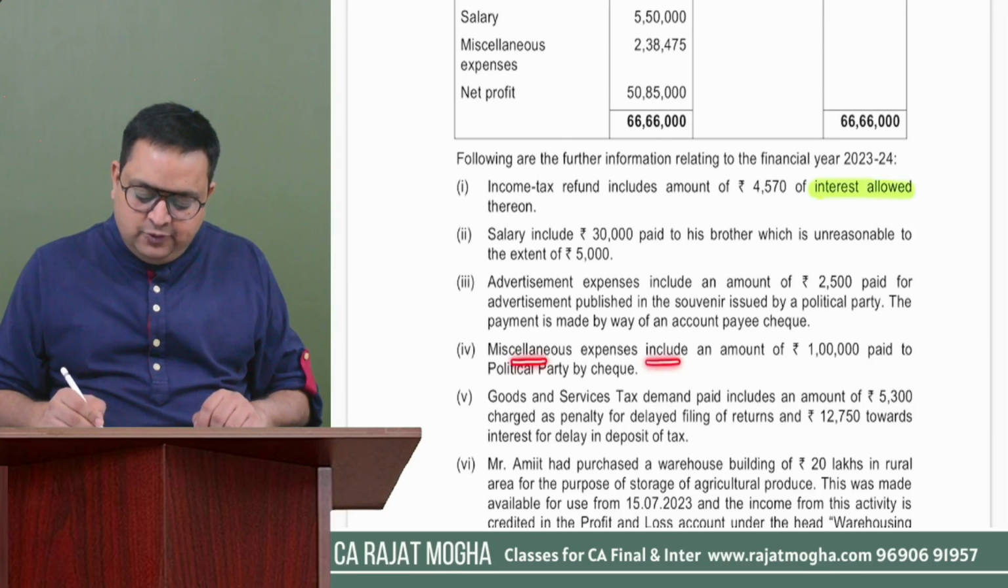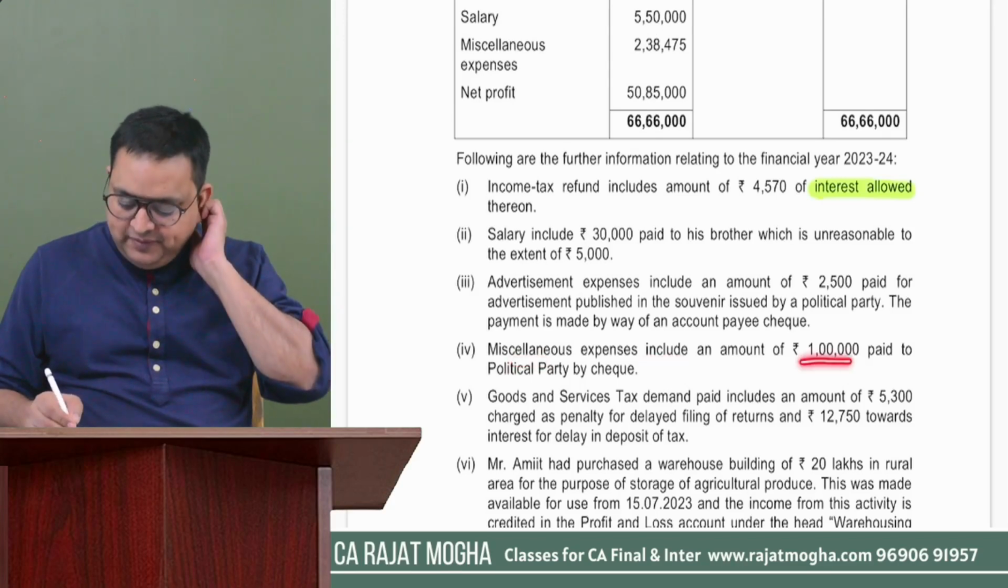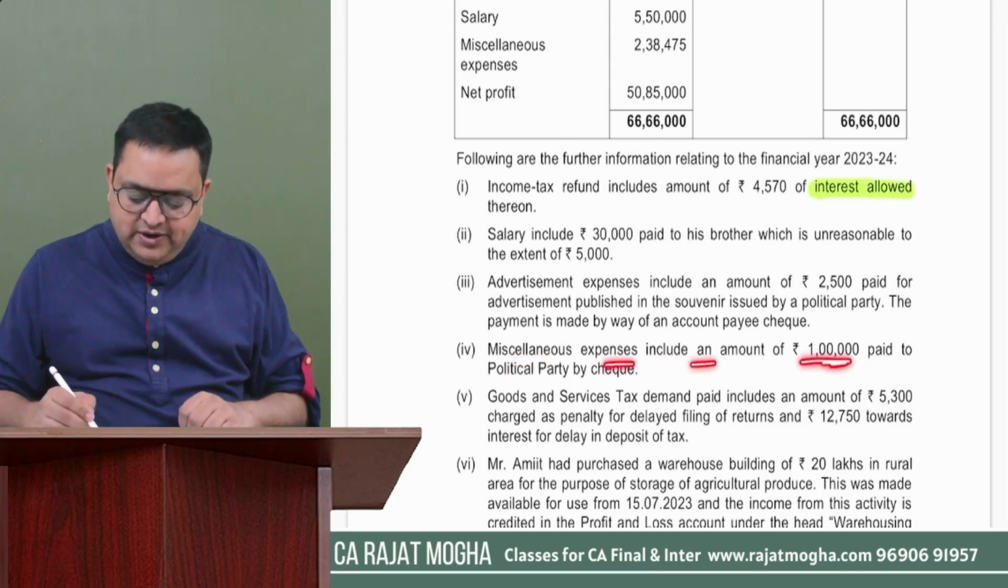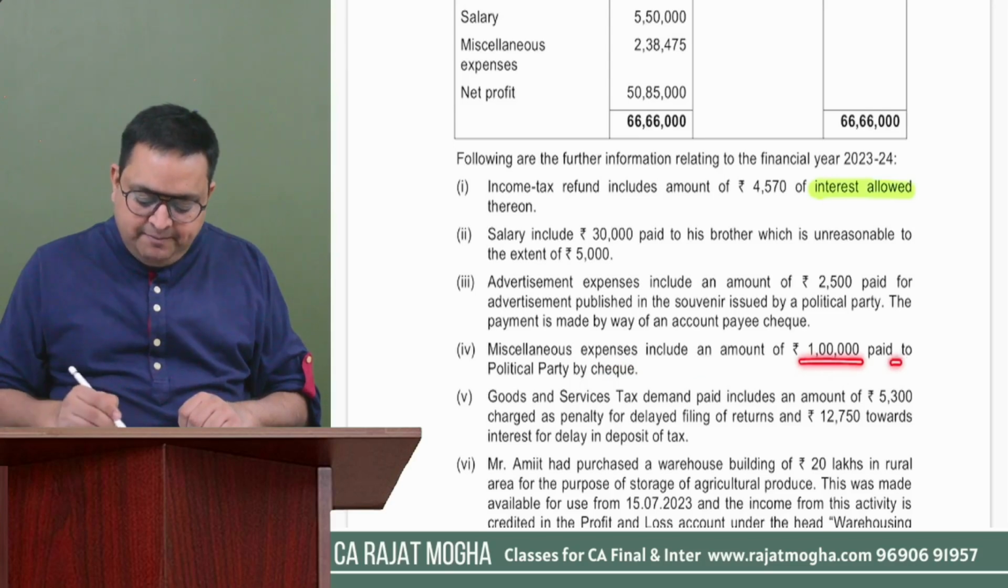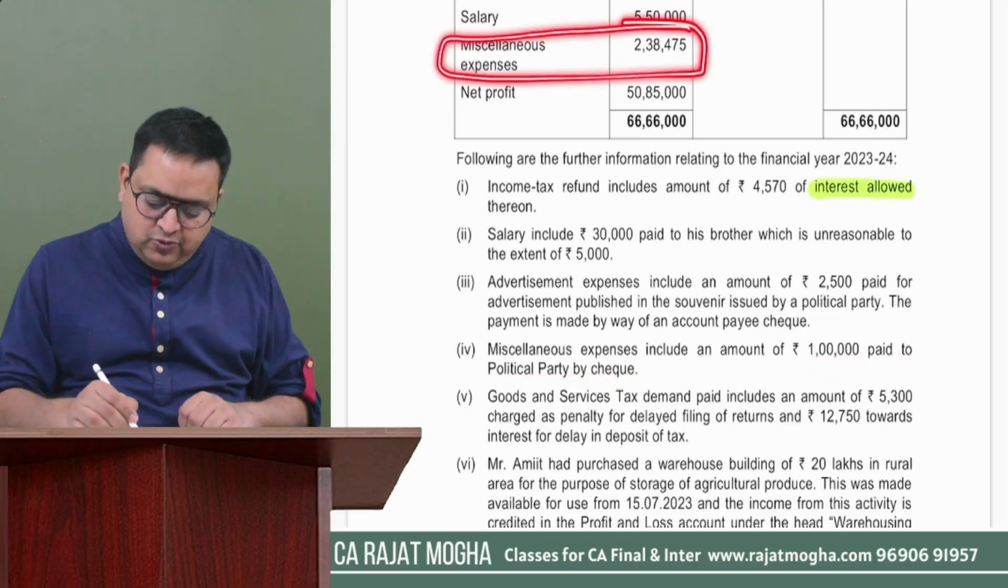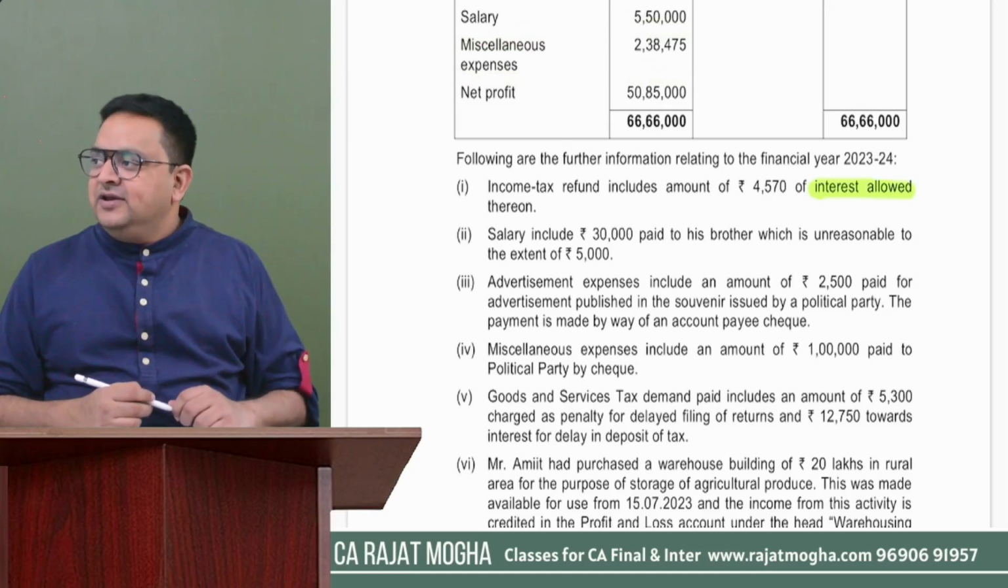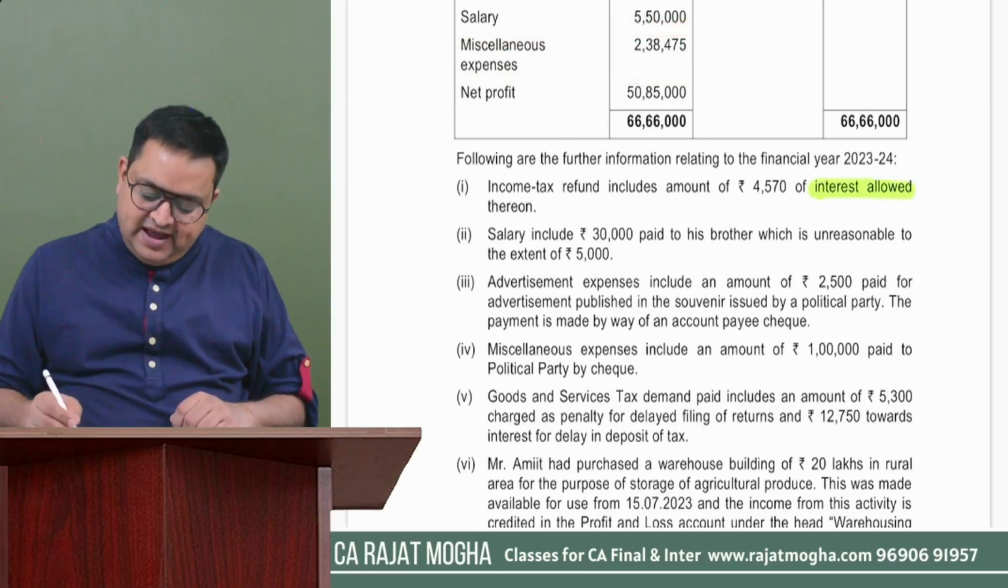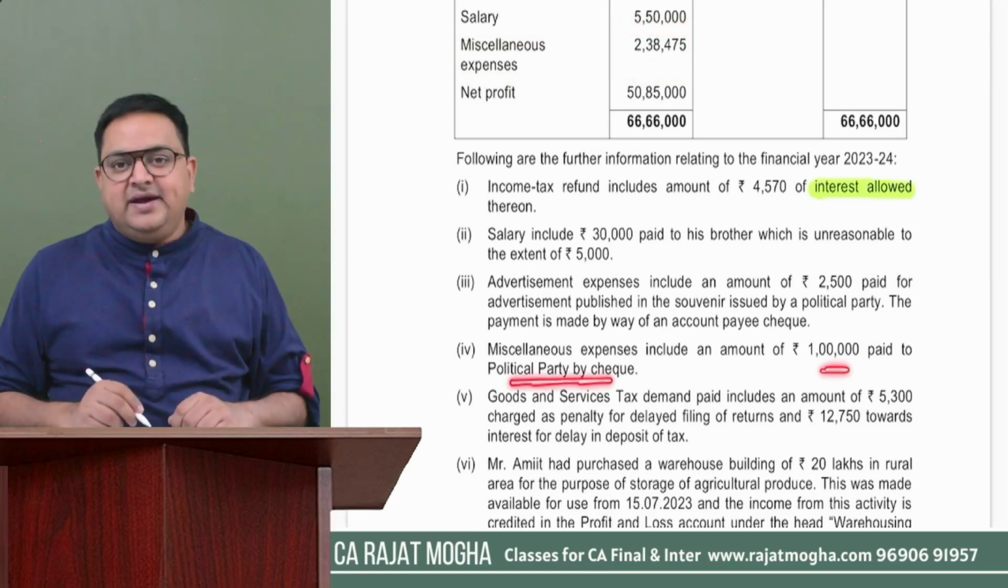Miscellaneous expenses include an amount of rupees 1 lakh paid to political party by cheque. Okay, we have miscellaneous expenses of 238,475. So this amount includes rupees 1 lakh, which is paid to political party by cheque.